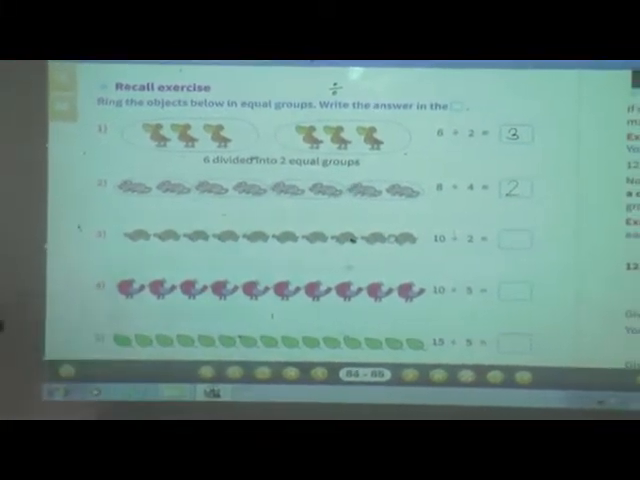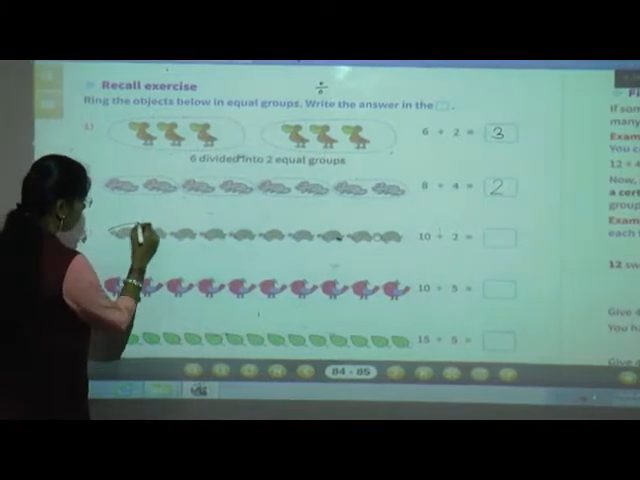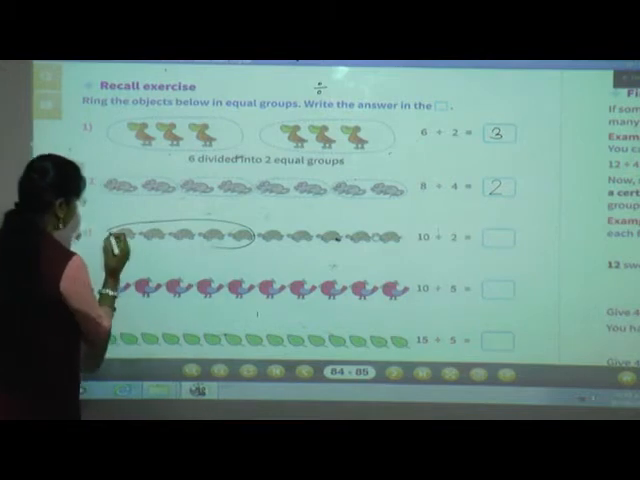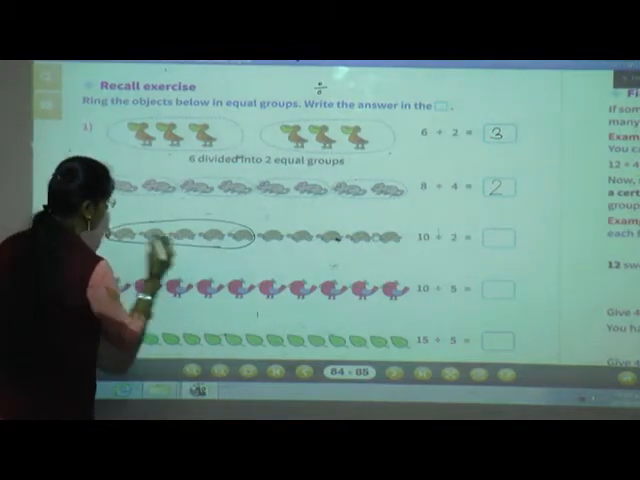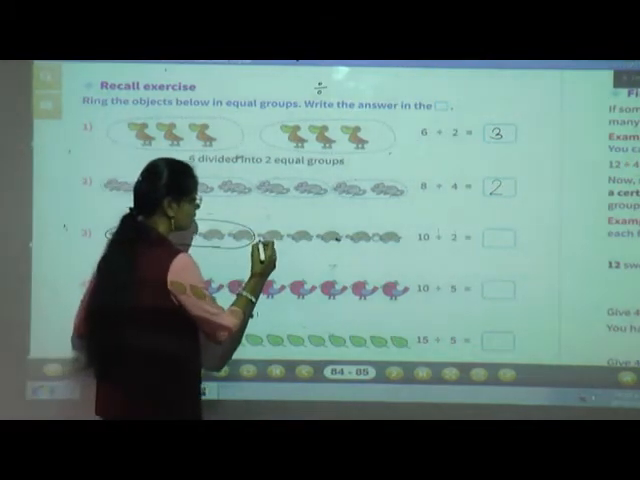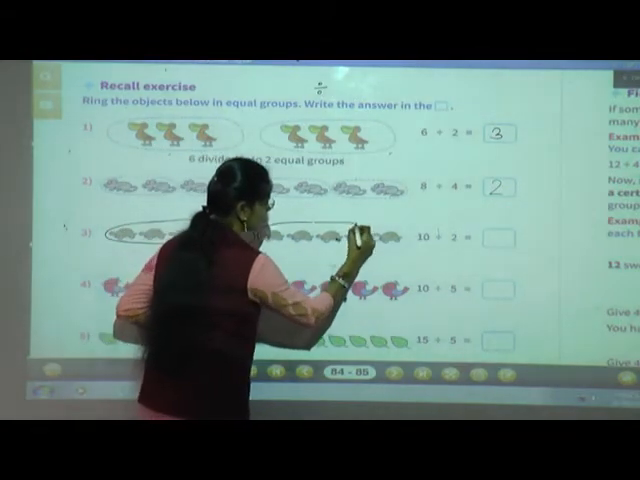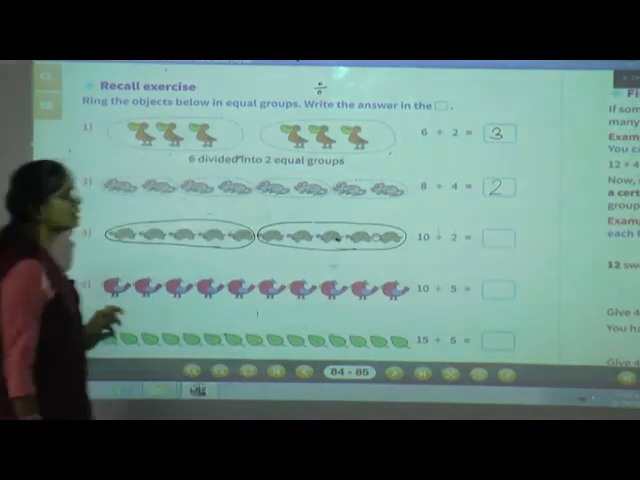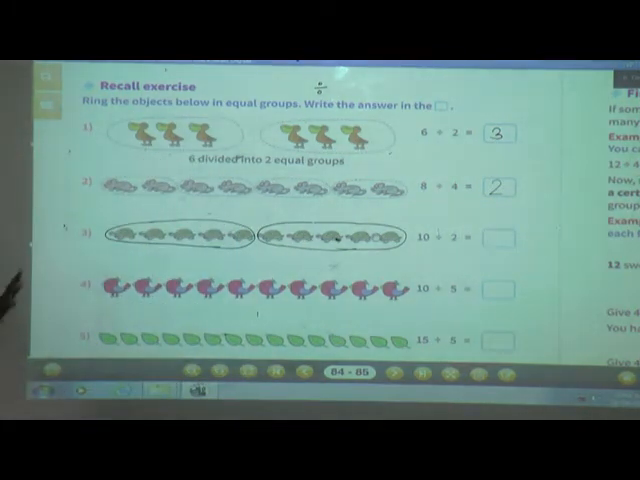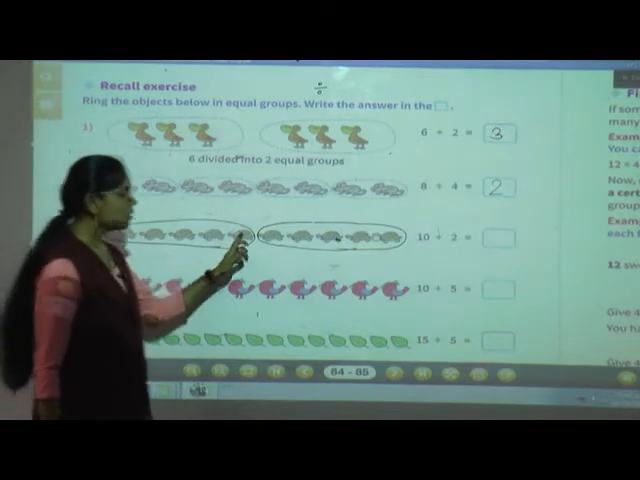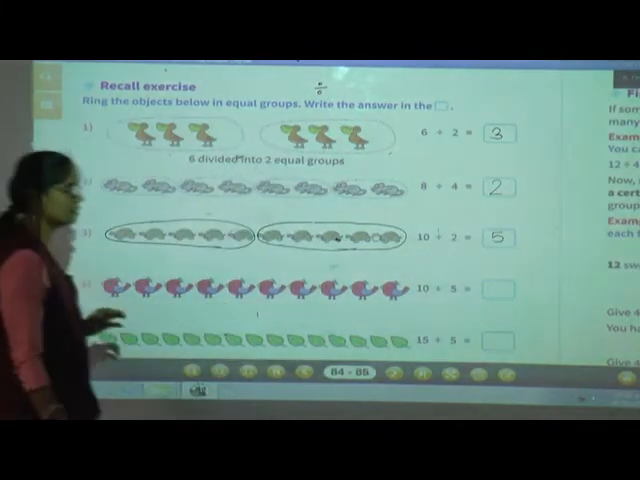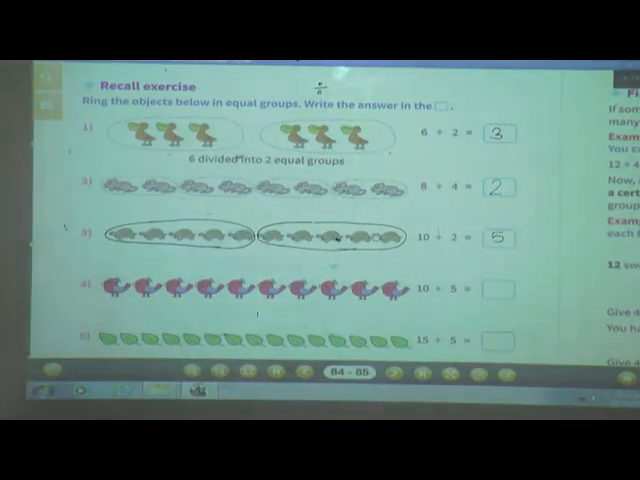So here we will make a group of 5 objects. 1, 2, 3, 4, 5. Okay, 1, 2, 3, 4, 5. And now this is the second group. Now how many objects are in each group? 1, 2, 3, 4, 5. So here 10 divided by 2 is equal to 5. Isn't it? Okay. Clear till here? Shall we move to the next?